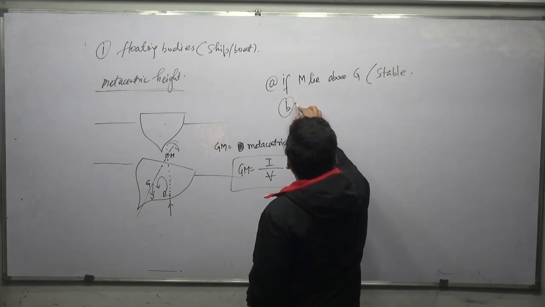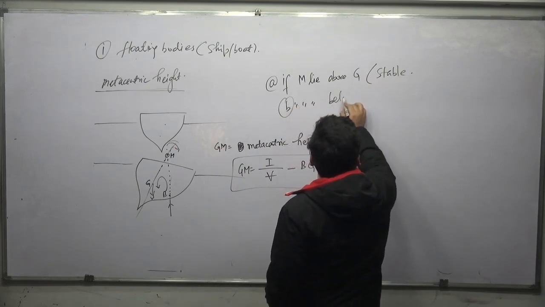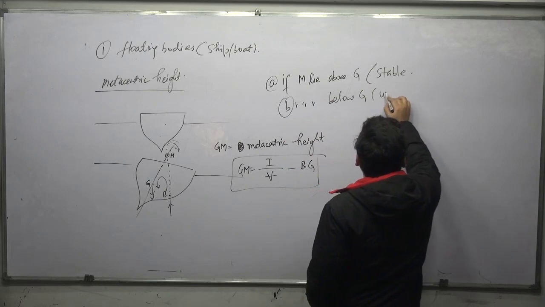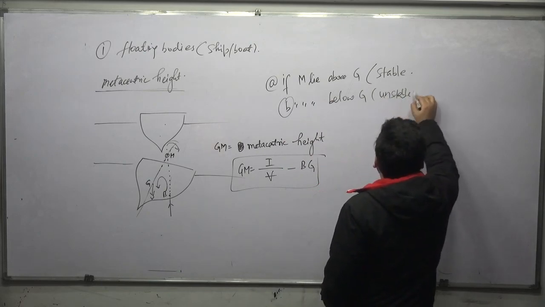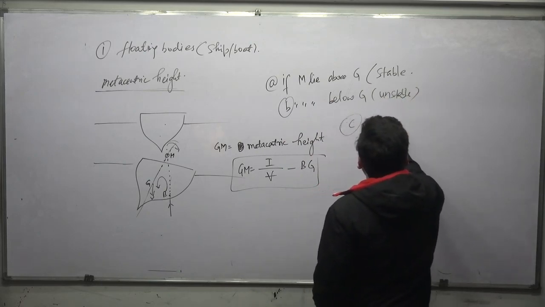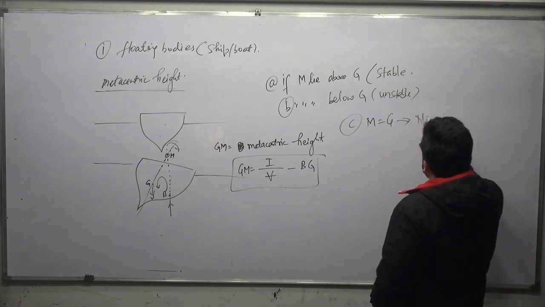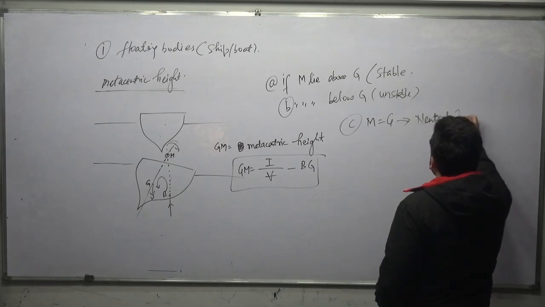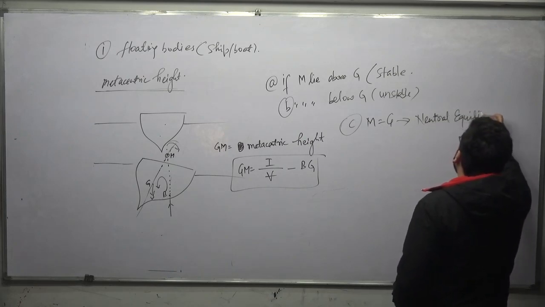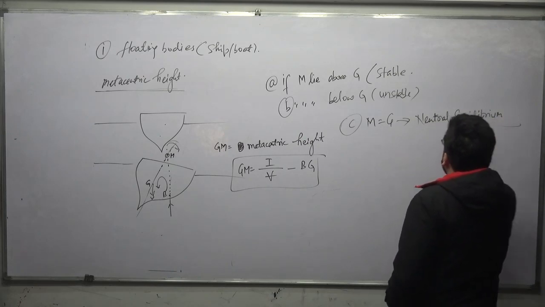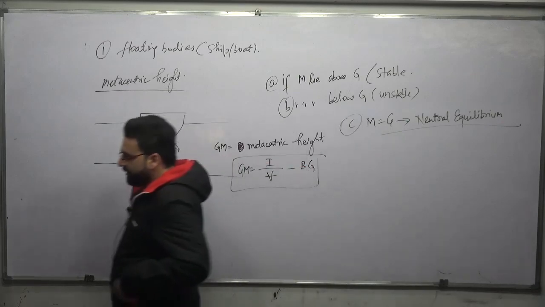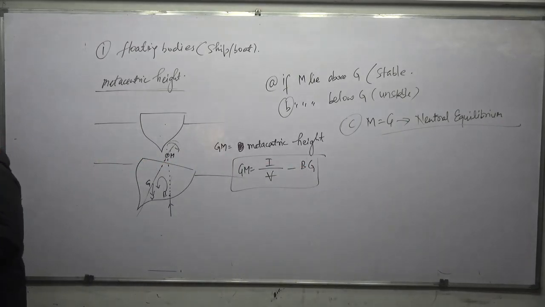Number 2, if M lies below G it is unstable, and number 3, if M is equal to G, it is said to be neutral equilibrium. This is also what we have discussed in the previous classes.